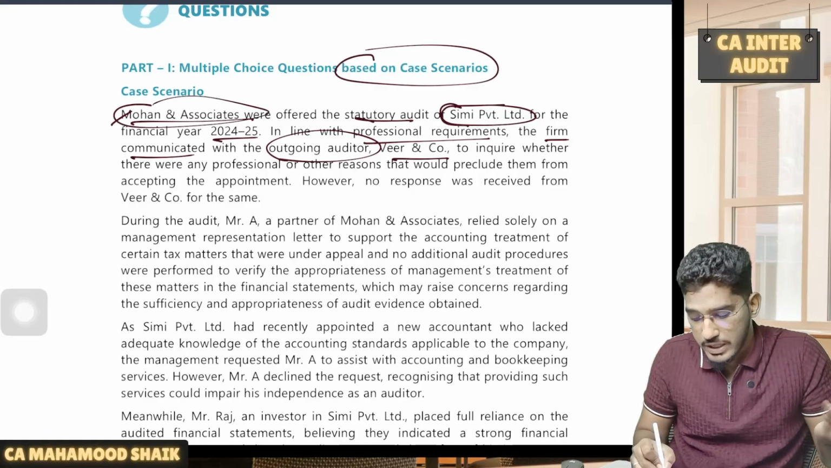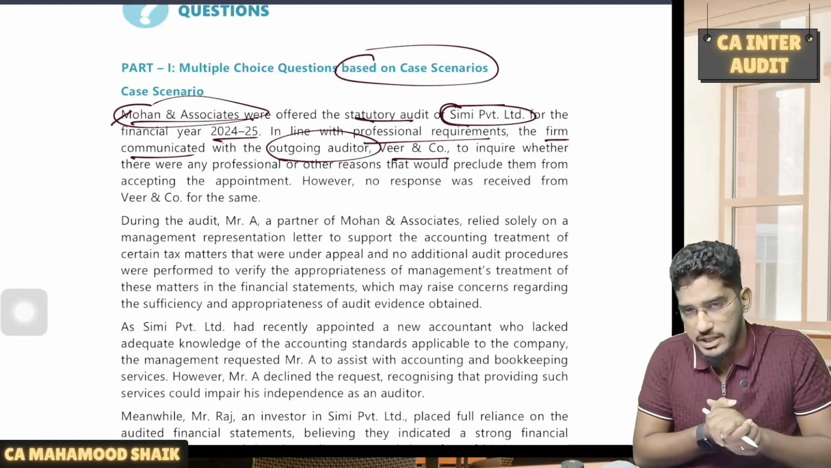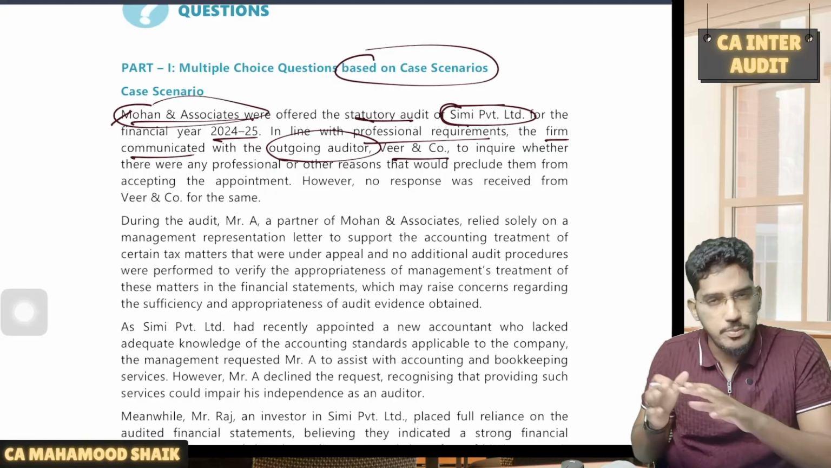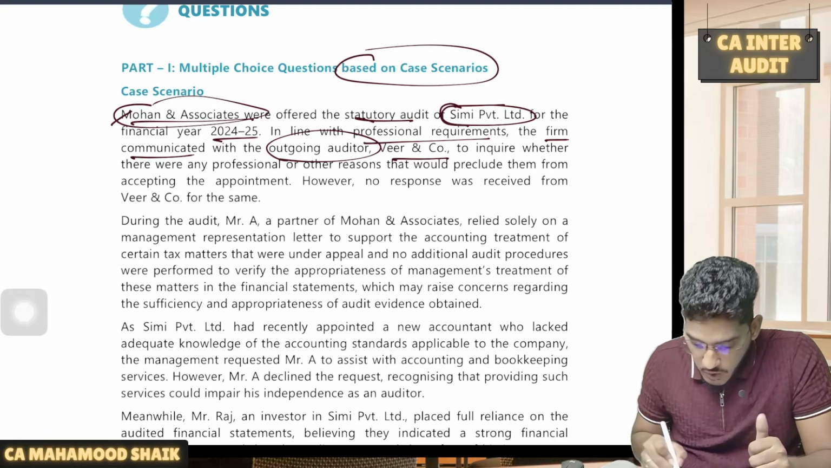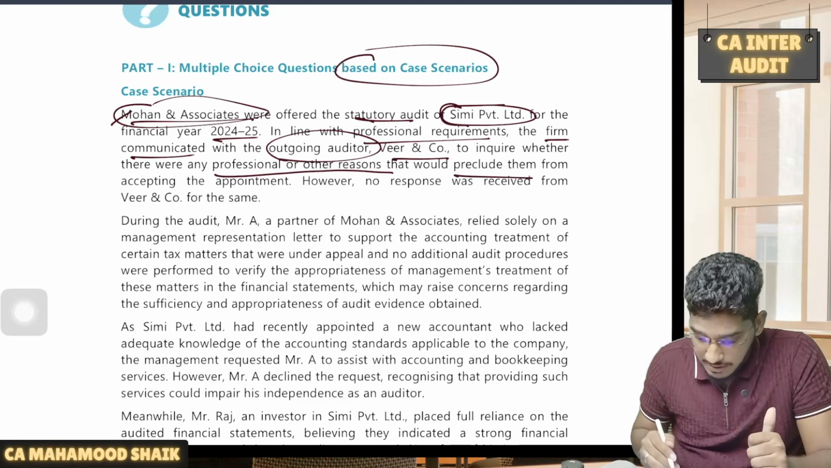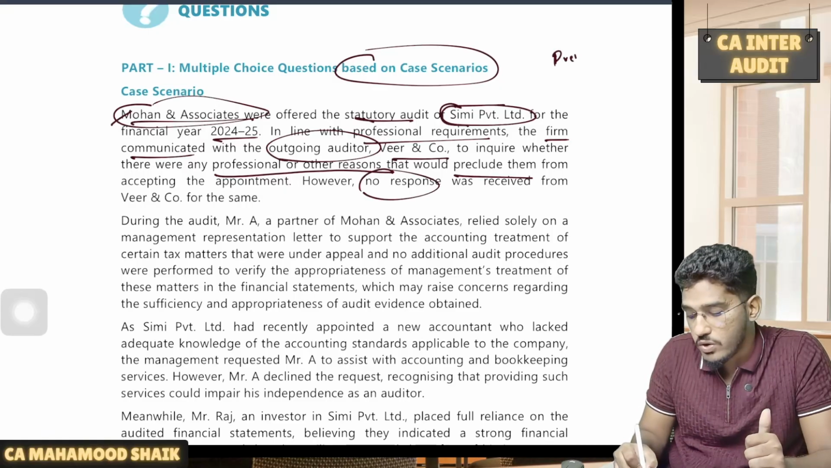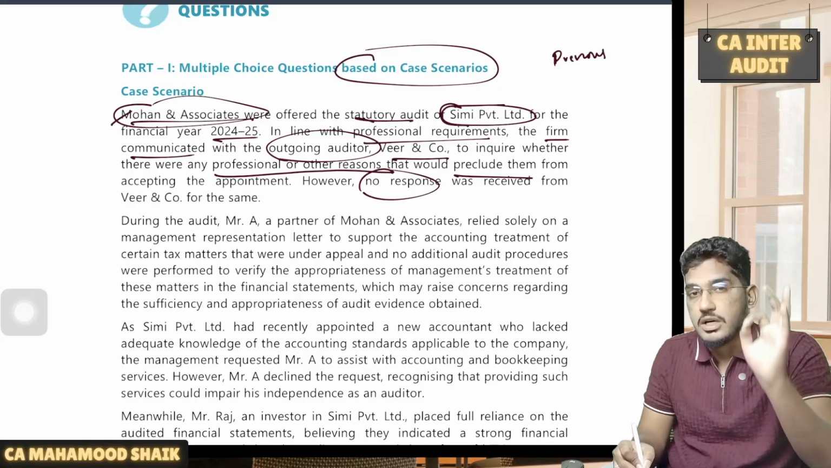So the previous auditors were Veer & Co, with whom you are required to communicate. It is one of the preliminary engagement activities. So the new auditors try to communicate with the previous auditor to inquire whether there were any professional or other reasons that would preclude them from accepting the appointment. However, no response was received from the previous auditor. See, the previous auditor did not respond back to the current auditor.